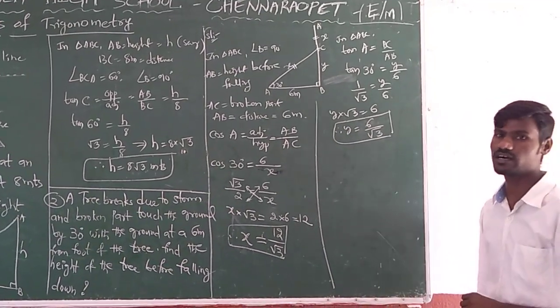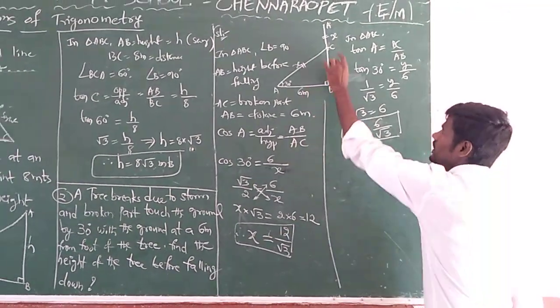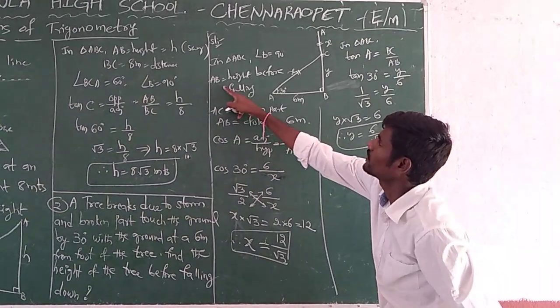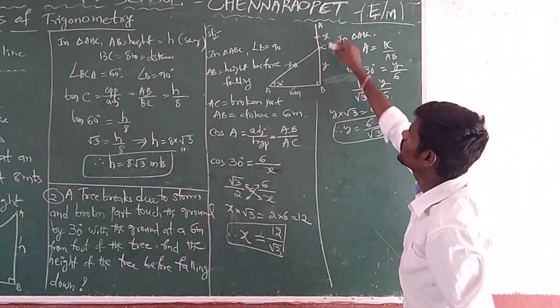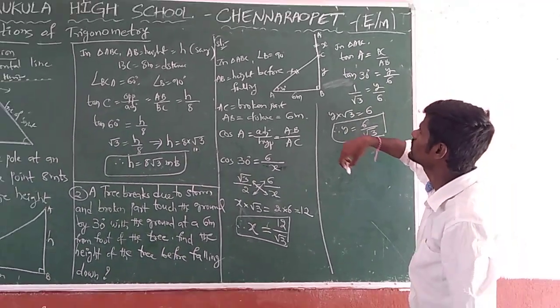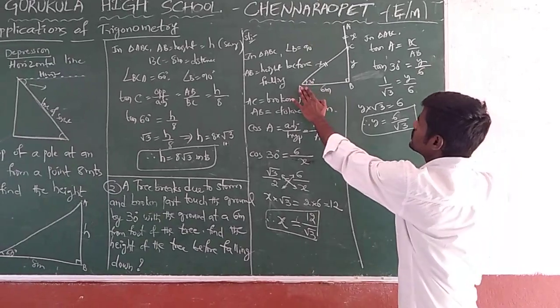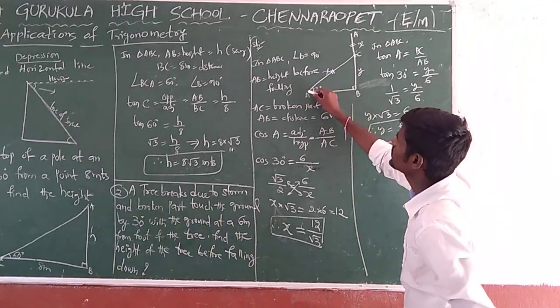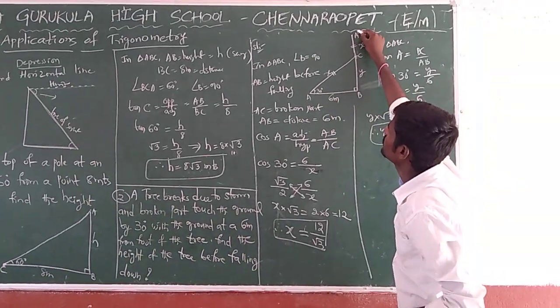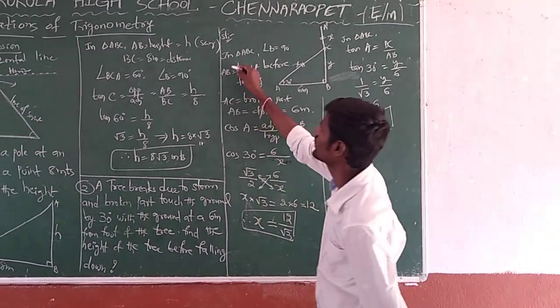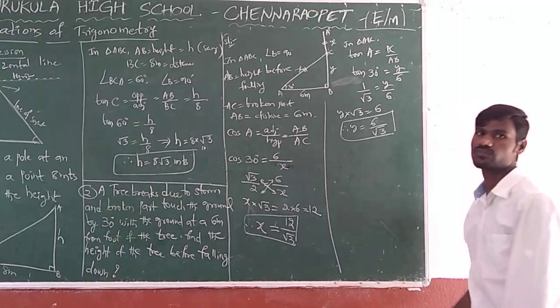So finally we got two parts, x and y. To get the height of the tree before falling down, what is it? AB before it was falling down. Here it is also AB, but it is different, so let us take it as another one. Let us take here A dash. Okay? A and A dash. So A dash B is the height of the tree before falling down.